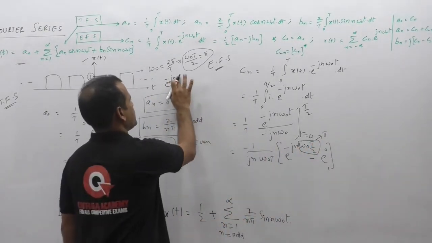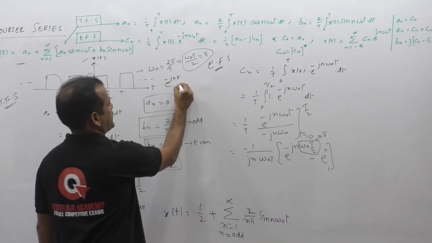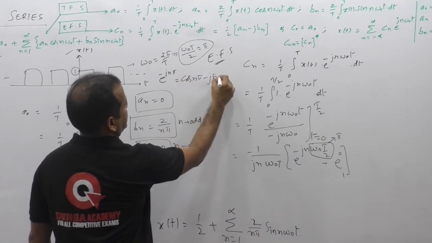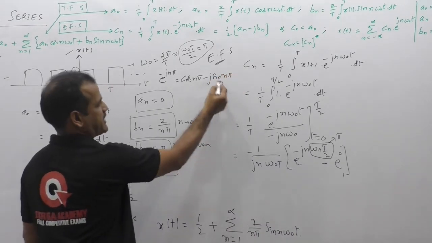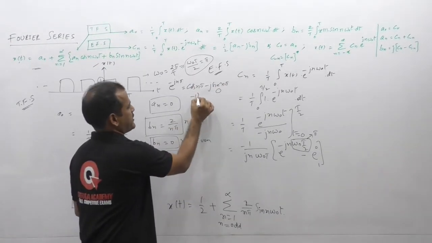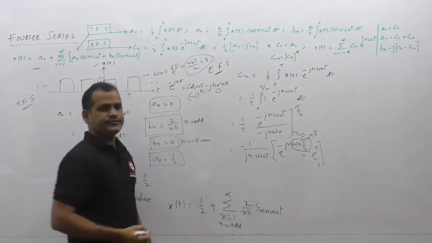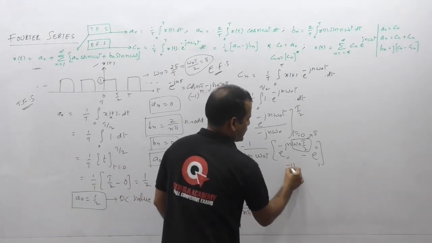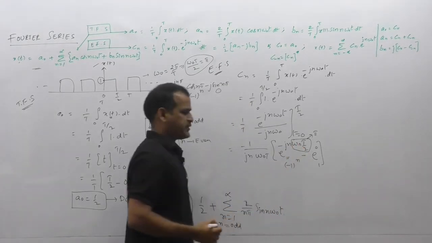So if it is e to the power of minus j n pi, we can write it as cos n pi minus j sin n pi. So sin n pi is always 0 and cos n pi value is minus 1 whole to the power of n. So we are getting that the upper limit substitution, finally, is minus 1 whole to the power of n.